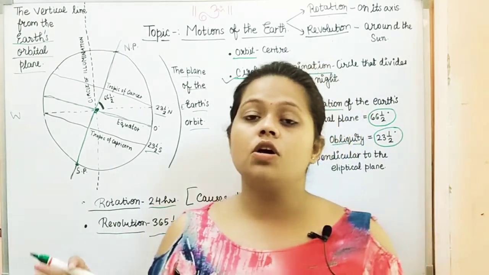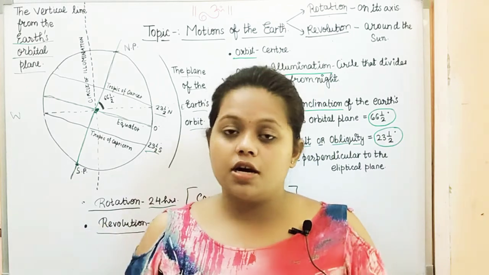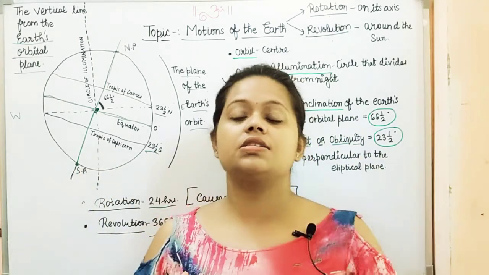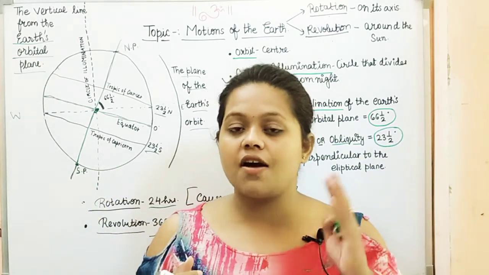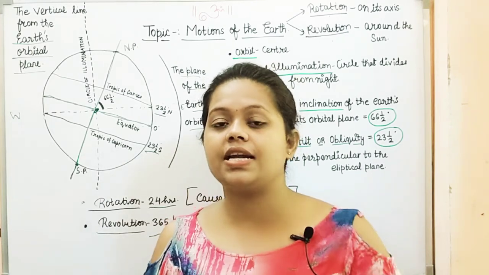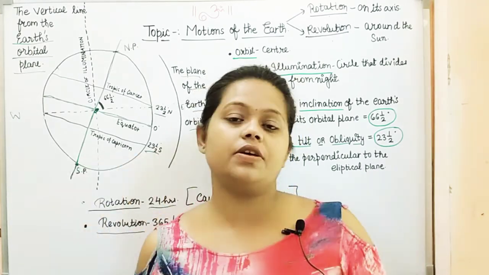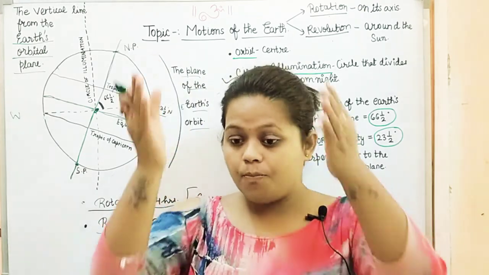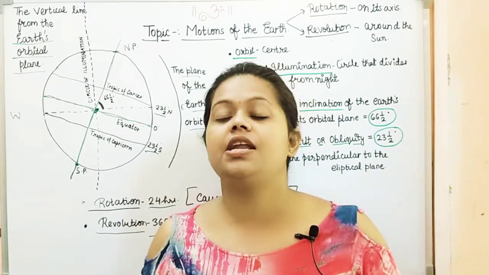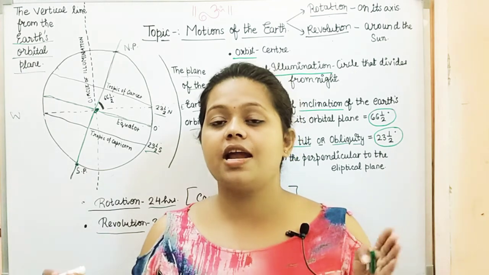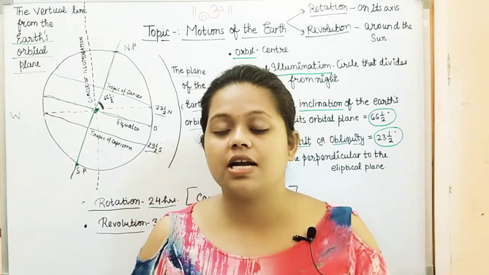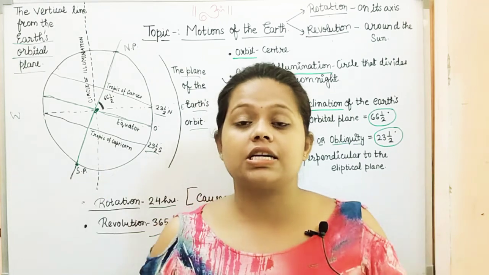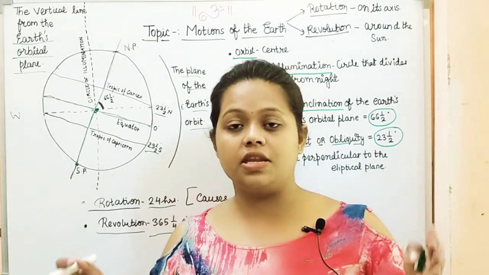We all know that at a time on earth, not the whole earth is experiencing daytime. Half of the earth is experiencing daytime while the other half is experiencing night time. So what is that path that separates day from night? That day and night is being separated by the path, and this path is said to be the circle of illumination.